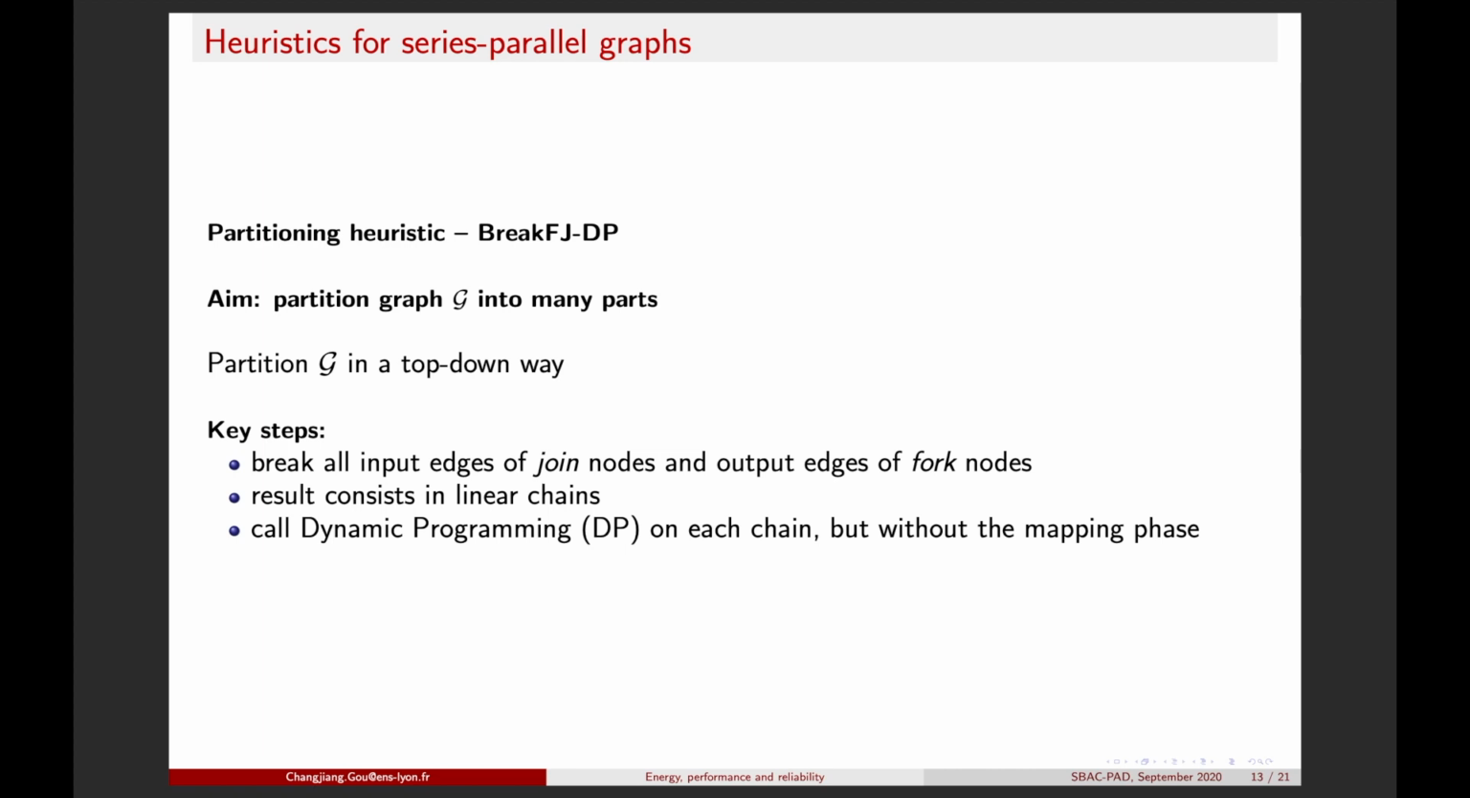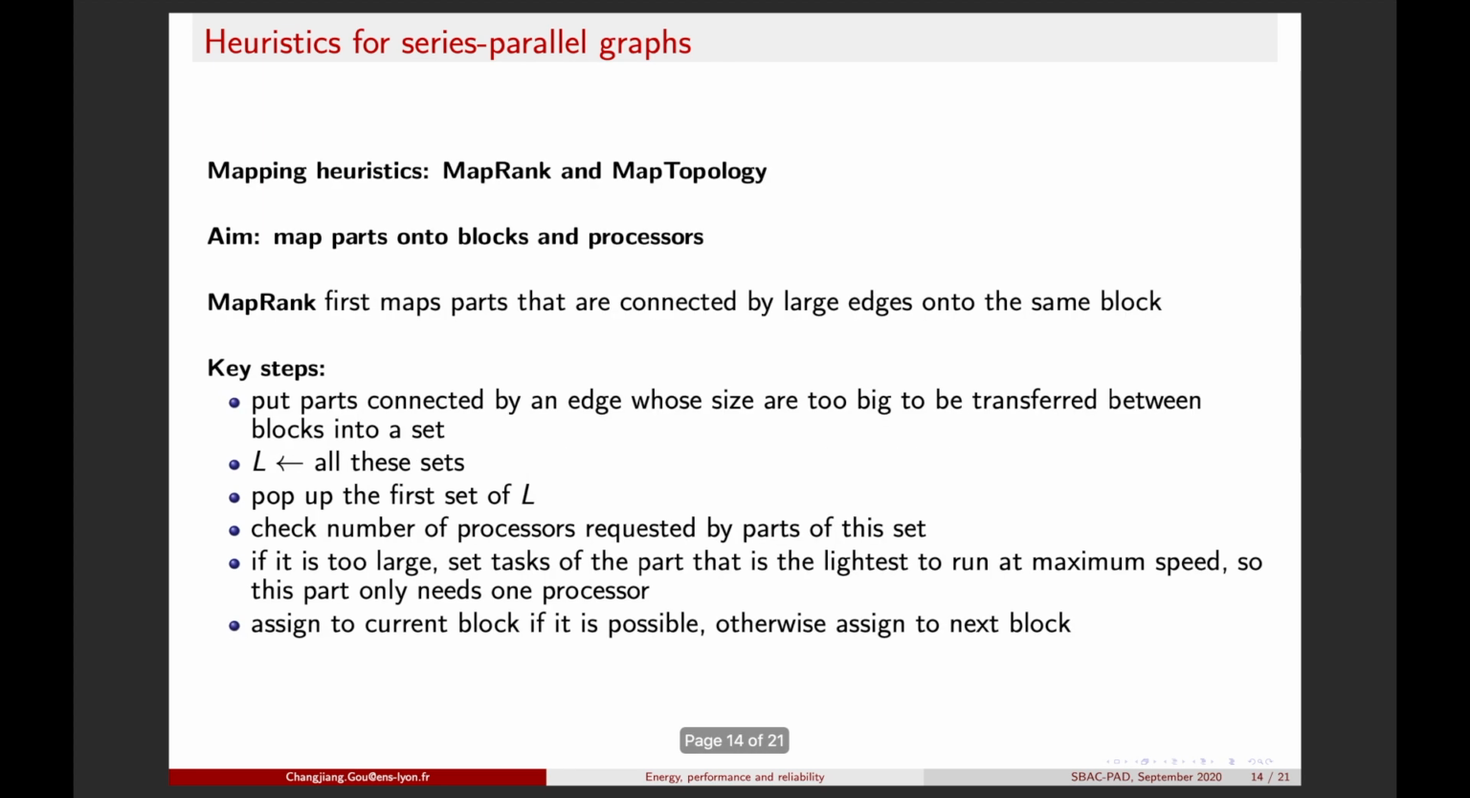BreakForkJoinDP partitions graph G in a top-down way. It breaks all input edges of join nodes and the output edges of fork nodes. So all the resulting parts are linear chains. Then we call dynamic programming on each linear chain, but we do not use the mapping phase of the dynamic programming. For mapping parts onto blocks and processors, we have 2 heuristics, MapRank and MapTopology.